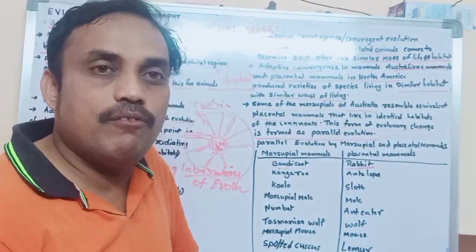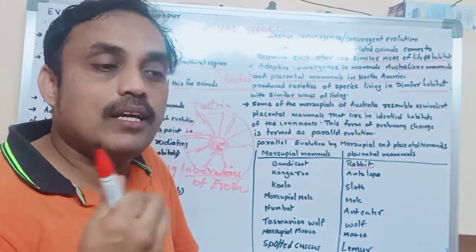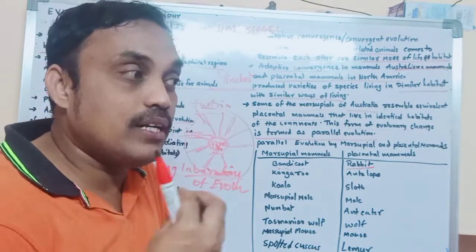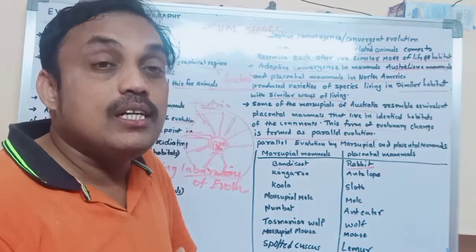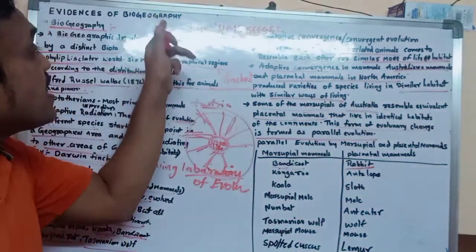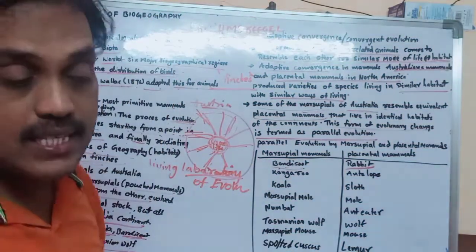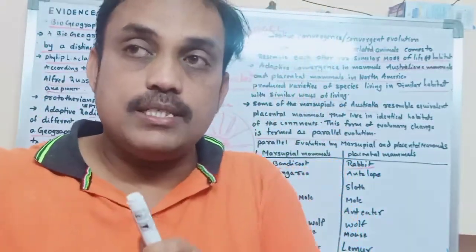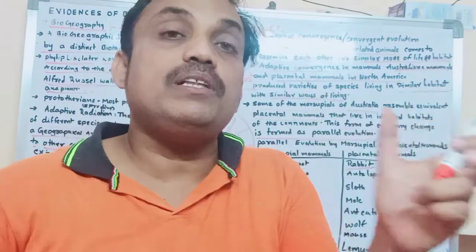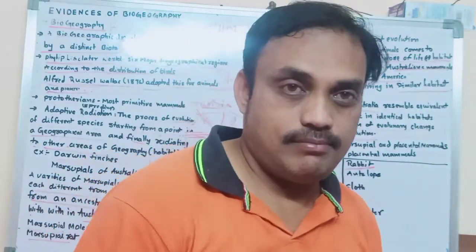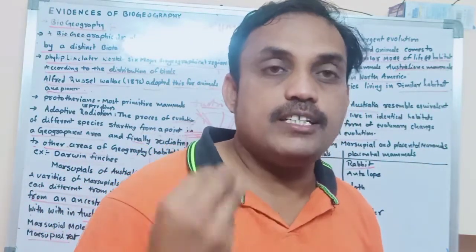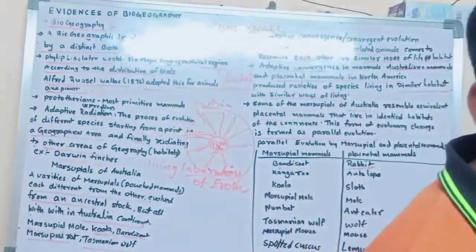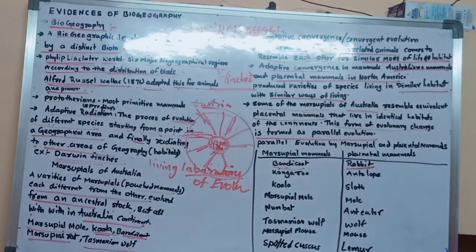So finally we concluded that they themselves have some relation, some evidence. That is biogeographical evidence. Different types of animals living in different geographical regions have some relation among themselves. These evidences prove that evolution occurs. Okay, next we have to discuss embryological evidences.